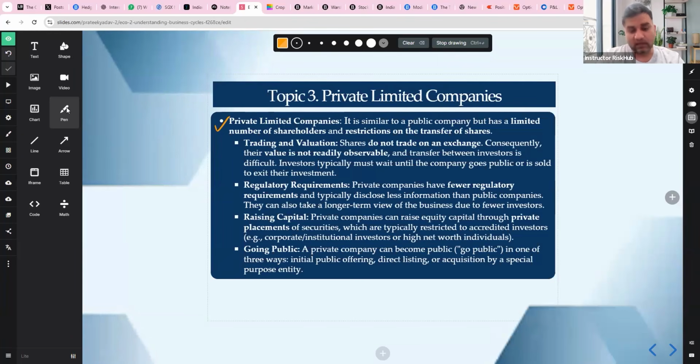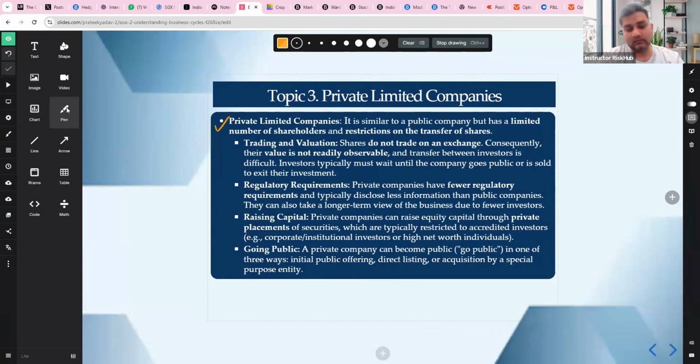There are certain regulatory requirements, but generally fewer than for a public company. Less disclosure, no quarterly earning pressure, can take a long-term business view. Less regulation, more flexibility. Raising capital is via private placements, typically restricted to institutional investors, corporations, high net worth individuals, accredited investors. So no public issue. It's a limited investor base.